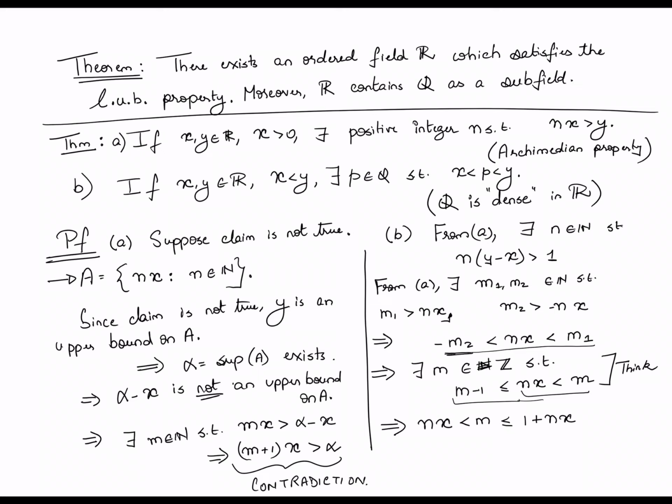Alright, and now if I go back to my original application of the Archimedean principle, 1 plus nx is in turn further less than n times y. And that, if you stare at it a little more, in fact implies the statement of the result. Why? Because if I look at the first inequality here, nx less than or equal to m, that implies that x is in fact less than or equal to m by n.